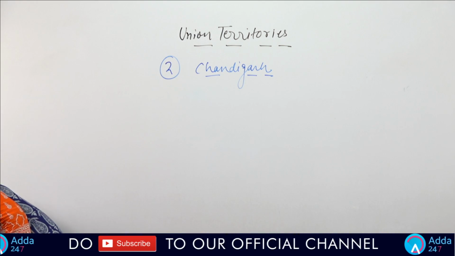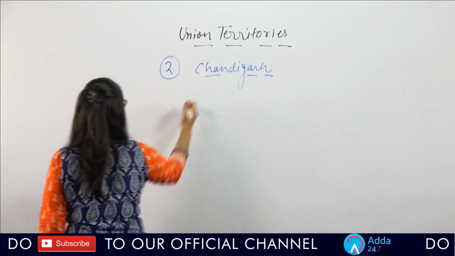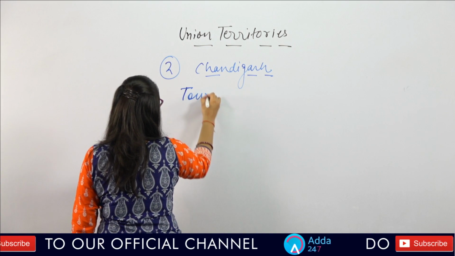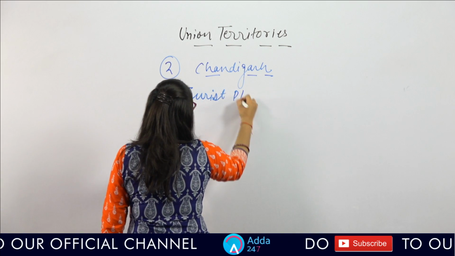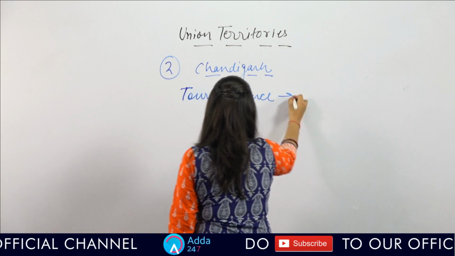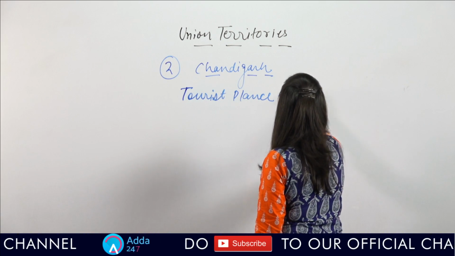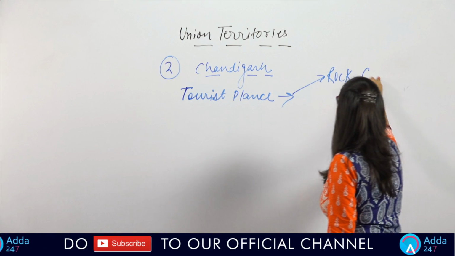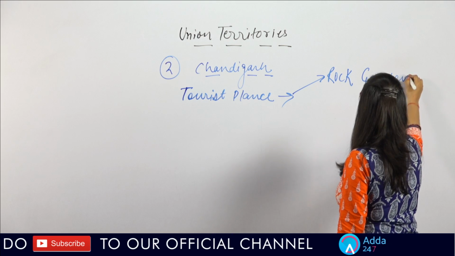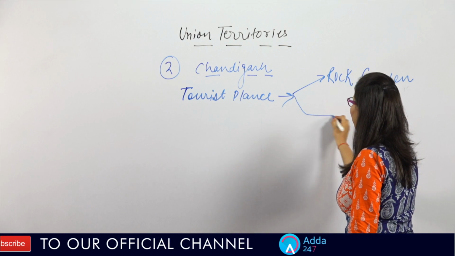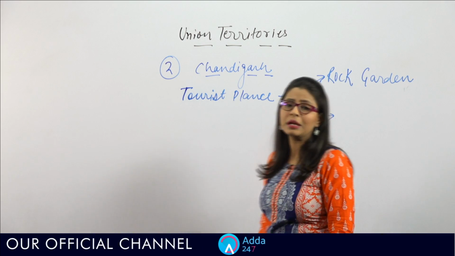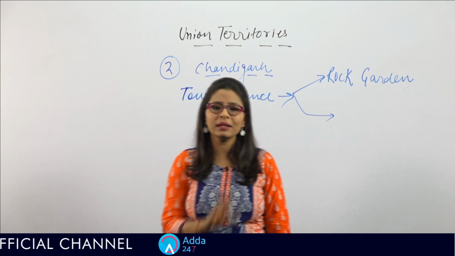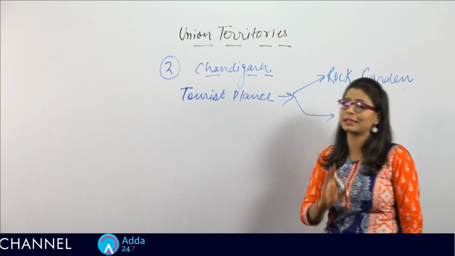For the exam point of view, there is a garden, the Rock Garden, which was made by a famous person, Mr. Nek Chand, and this question has been asked in many examinations.